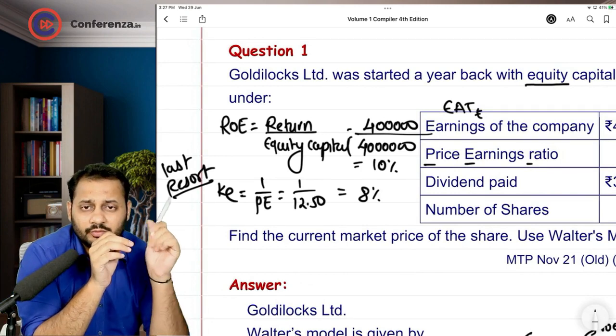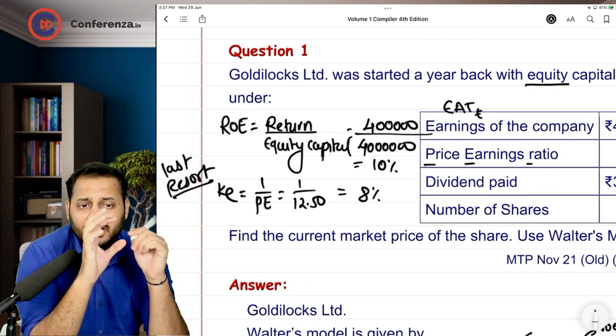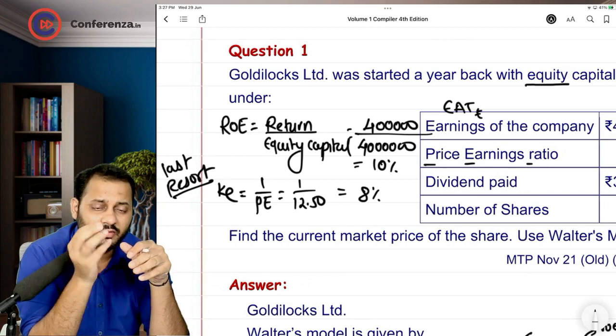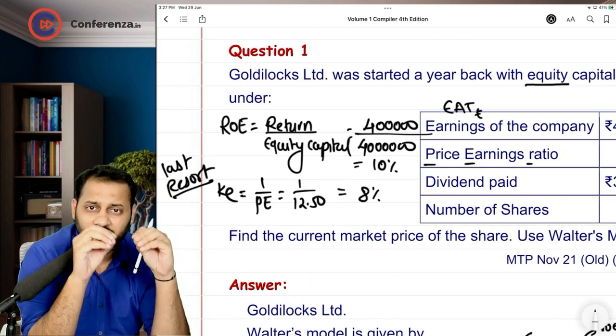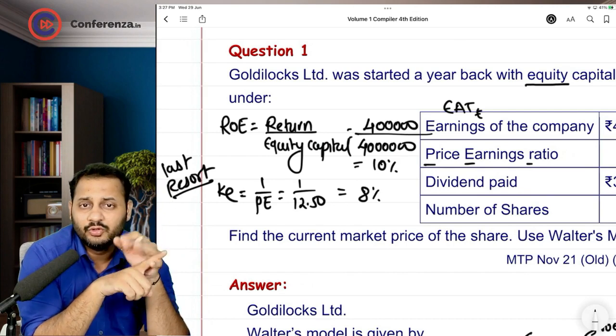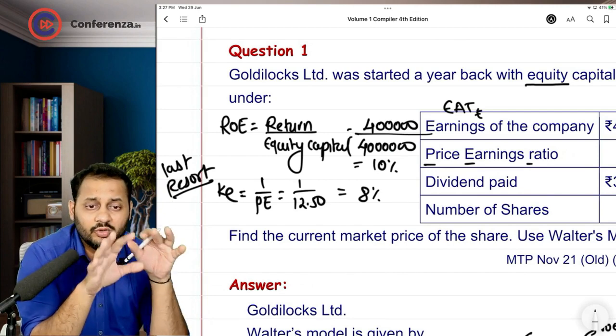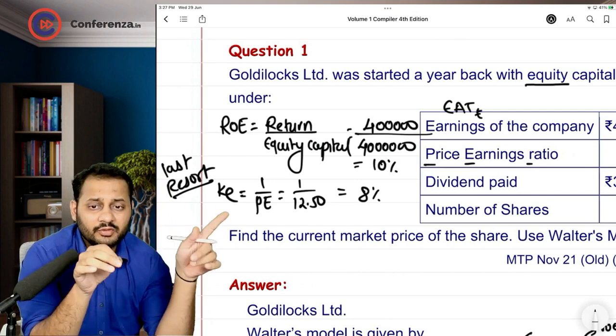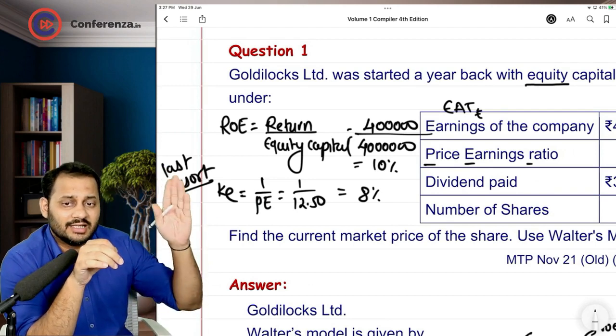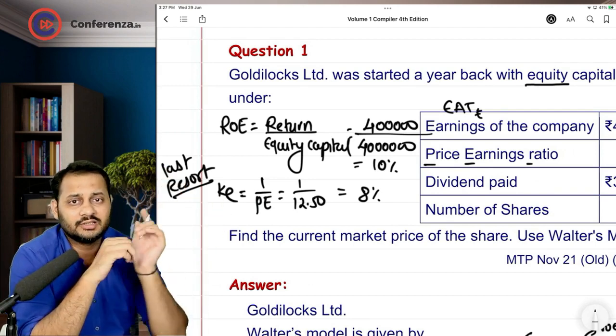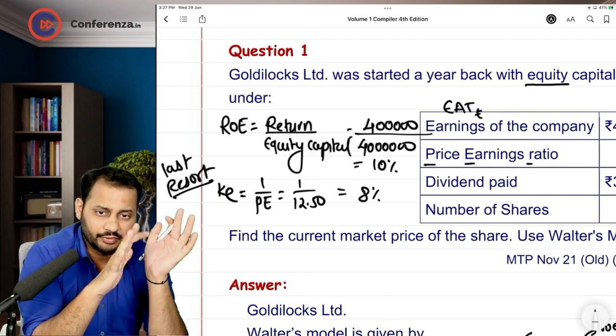I'm telling you, last resort. That means if there are other ways from which we can calculate the cost of equity in the question, then you should go for that first. If there is no other way to calculate cost of equity, then as a last resort, calculate 1 by PE as a cost of equity. Okay, sir.